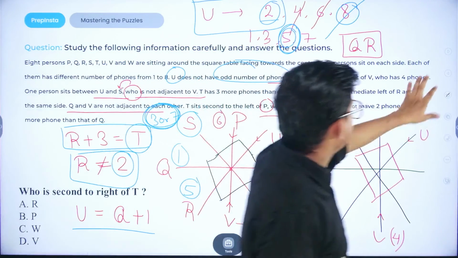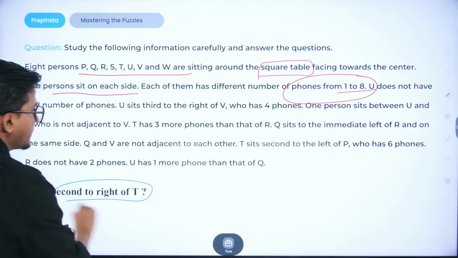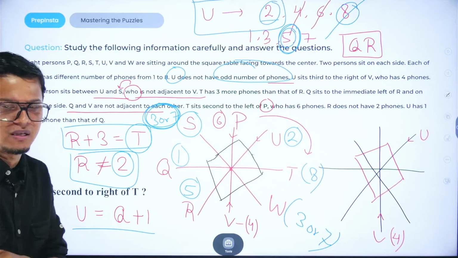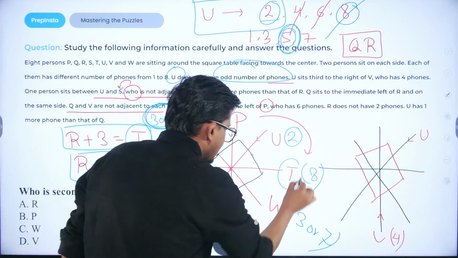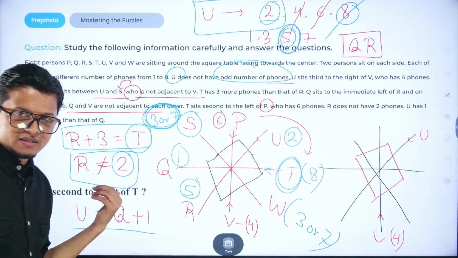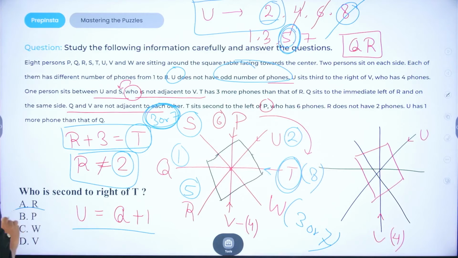Now, on the basis of this particular diagram, we have to approach the question. Who is second to the right of T? Let us see who is sitting second to the right of T. So, if we go with T, T is looking inwards, right? So, second to the right of T would be P. So, the right answer would be option B, that is P.